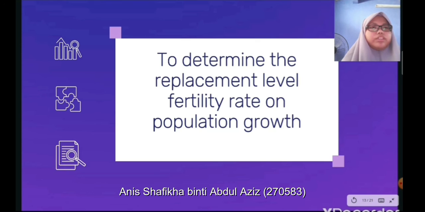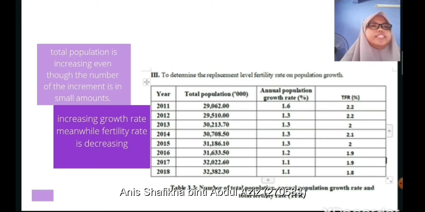Okay, I will proceed with the third objective, which is to determine the effect of the fertility rate on population growth. Based on the table, we can see that it shows the total population, annual population growth rate, and the total fertility rate. For the total population, we can see roughly that it is increasing each year, even though it's increasing by a small amount.